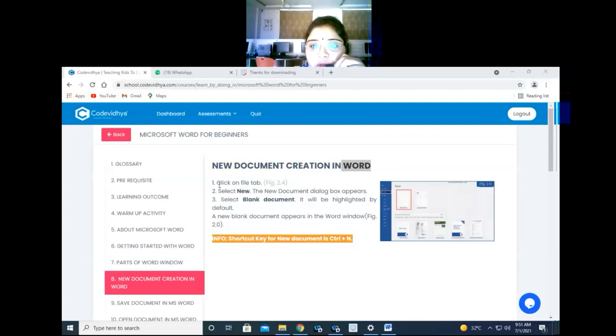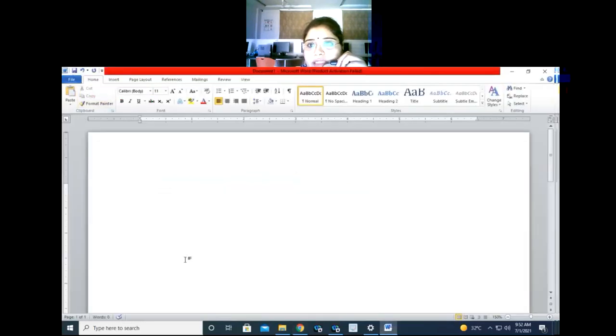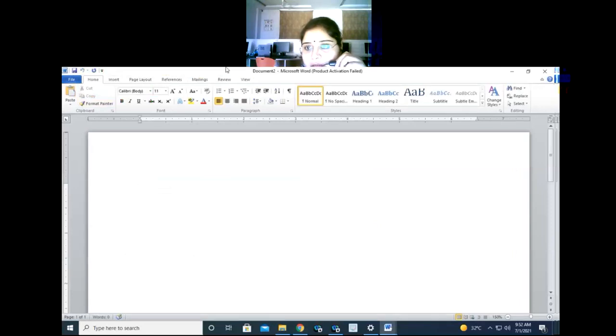Now, after clicking on the File tab, second step, select New. The New Document dialog box appears. Select Blank Document. It will be highlighted by default. A new blank document appears in the MS Word window. Shortcut key for creating a new document is Control N. So either you can press Control N. I have pressed Control N from my screen. So this is by default.